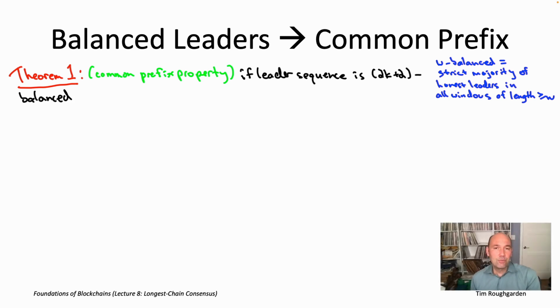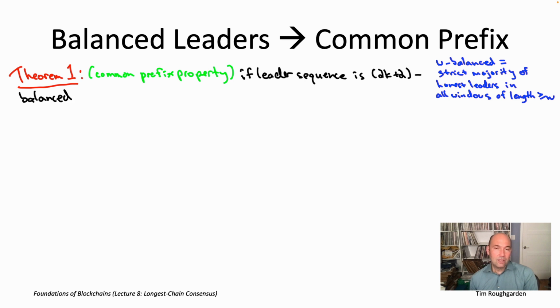Now, in addition, we have those five assumptions that we laid out early in this lecture, in lecture 8, assumptions A1 through A5. If you go back and look, A2 and A3 were actually about the integrity of the process that selects leaders. And here we're just starting from a balanced leader sequence, so we don't have to worry at this point about how those leaders got chosen. So we can ignore assumptions A2 and A3 for the purposes of this result.